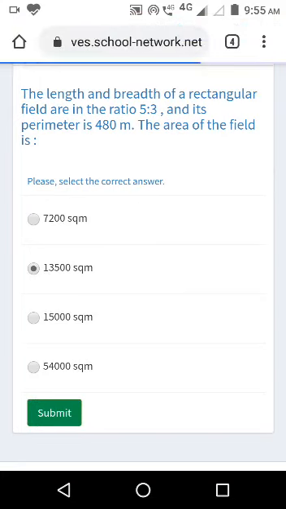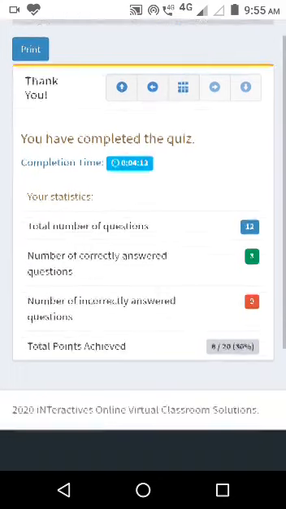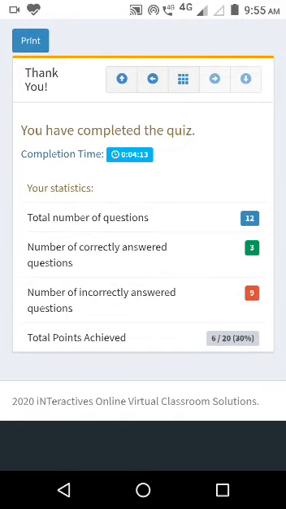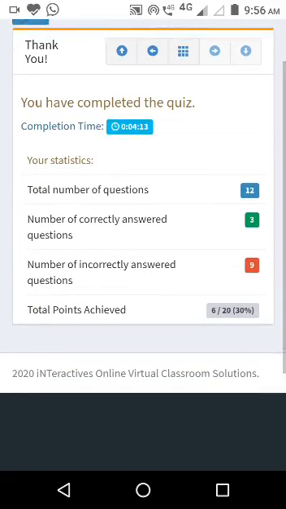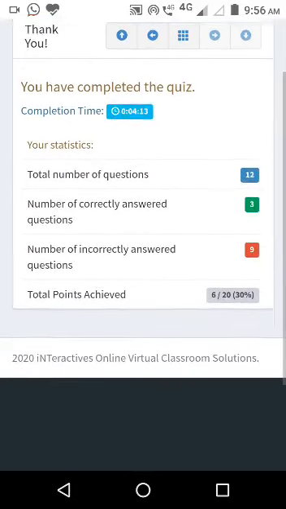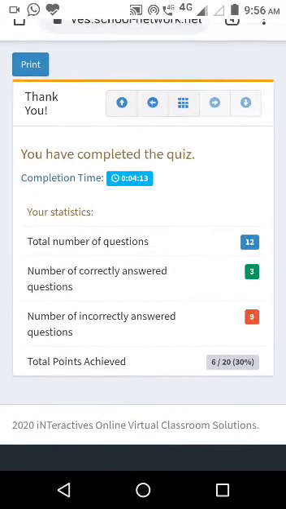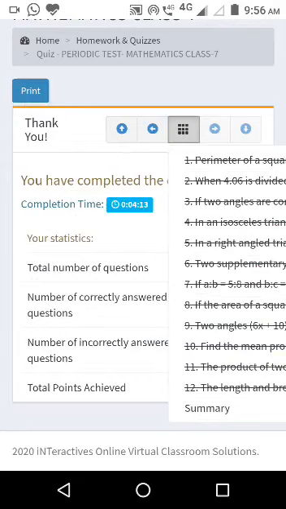I'll click on submit. As soon as you click on submit, it will show you the thank you page, right? This page should come after you have finished all this. Total points achieved: 6 out of 20. The total number of questions is 12. Sorry, 9 were incorrectly answered. I have not done it in a timely manner. So this is my final marks, and this should come whenever you submit it. And if you want to see whether you have missed out anything, you can see it right from here by clicking on this particular button.